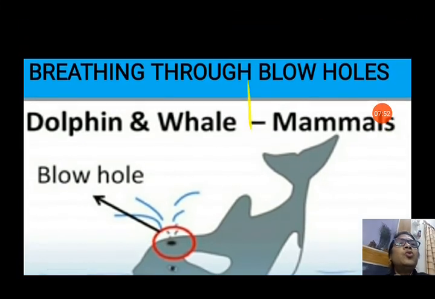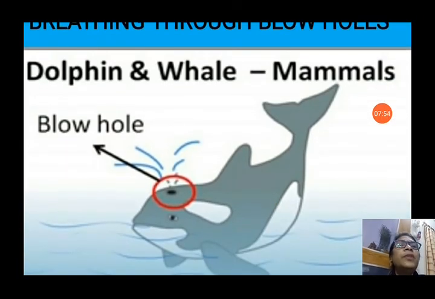Now, breathing through blowholes. Dolphin and whale are mammals. Still, they are living in the water, but they breathe through blowholes. They come from time to time above the surface of the water to take the air through their blowholes.